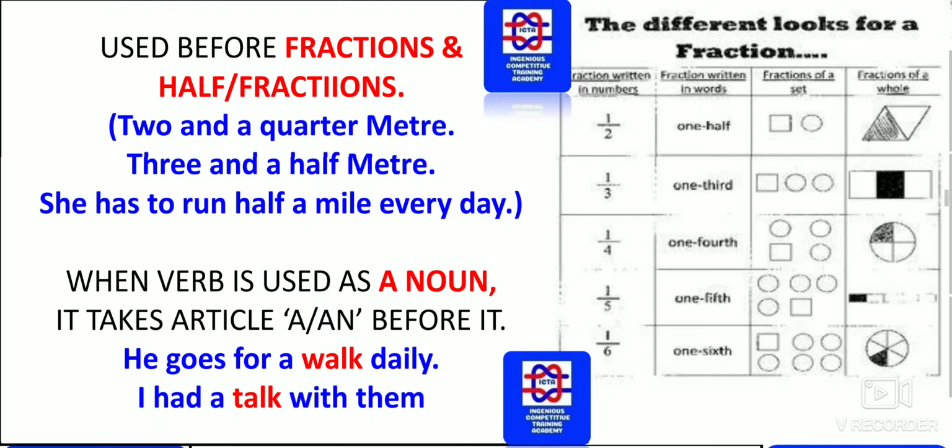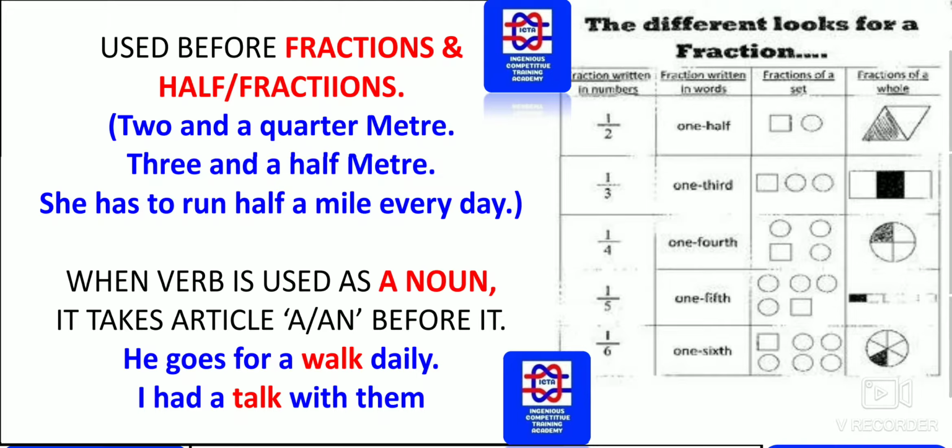"A" is used before fractions and half fractions. As you can see, 1/2, 1/3, 1/4, 1/5, 1/6. These are all fractions. 2.5 meter, 3.5 meter: it is used before fractions and half fractions. So here, half a meter, quarter of a meter. Prior to that, "a" has been given. She has to run half a mile every day. So whenever a fraction is given, in that situation "a" can be used.